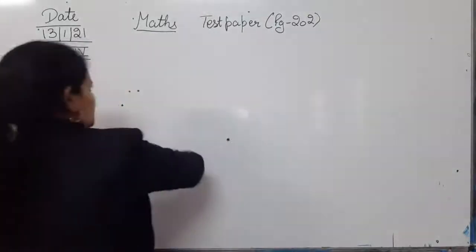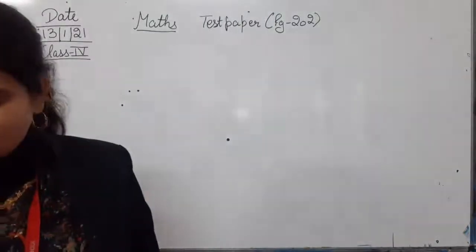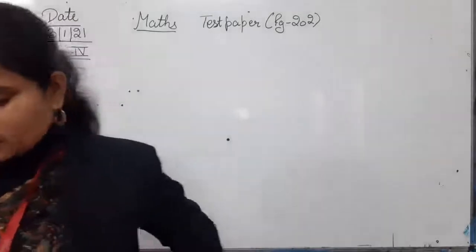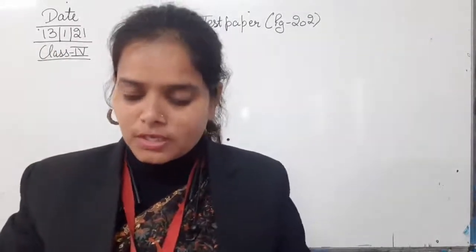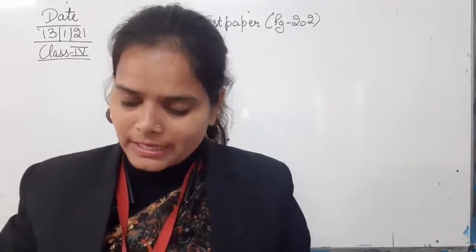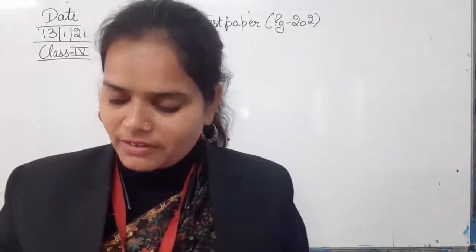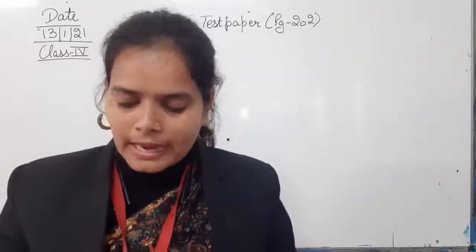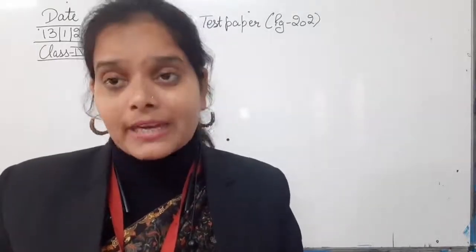Okay, now question number 26 is given. Monica bought 10 kg 250 gram onions, 8 kg 500 gram tomatoes and 3 kg 570 gram apples and put them in a bag. How much is the weight of that bag now?